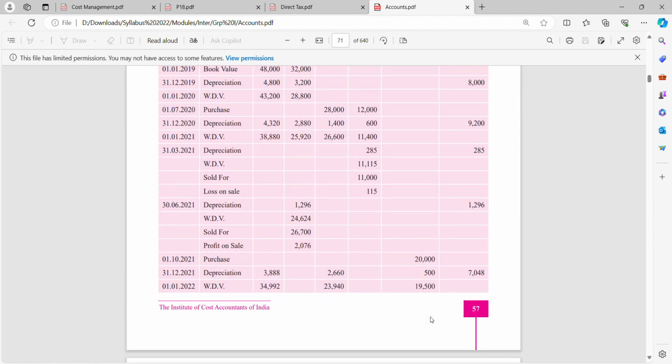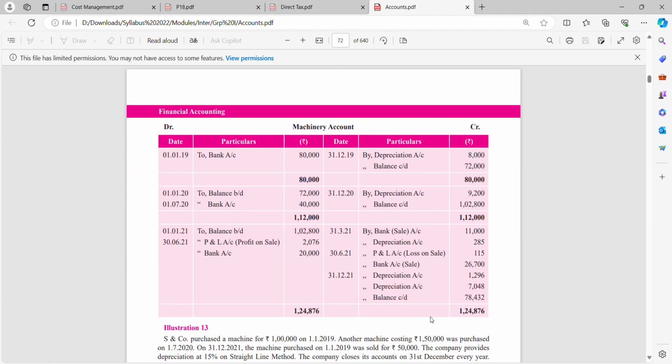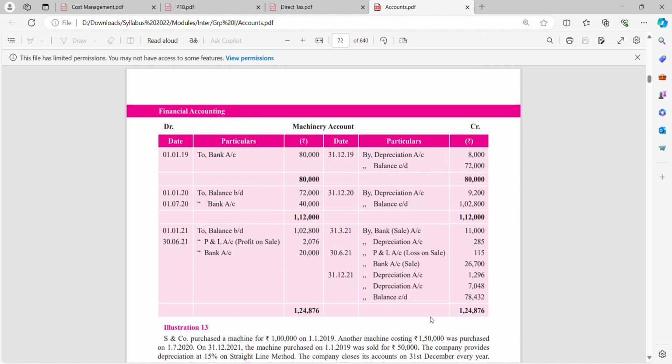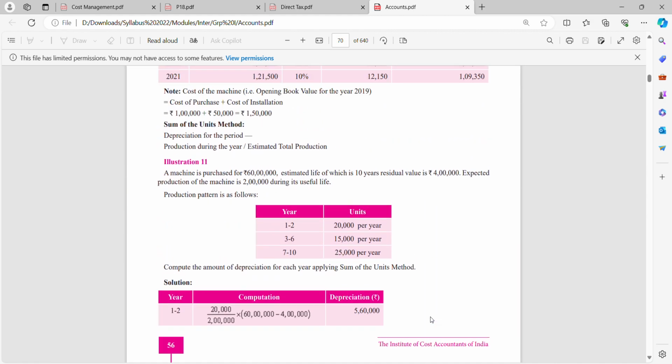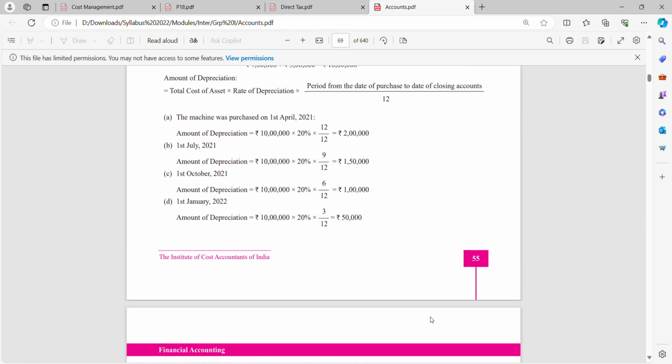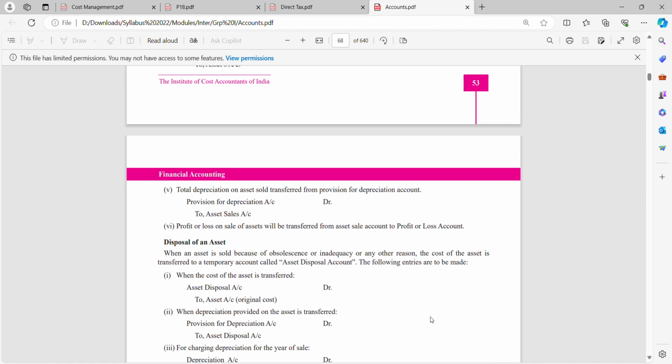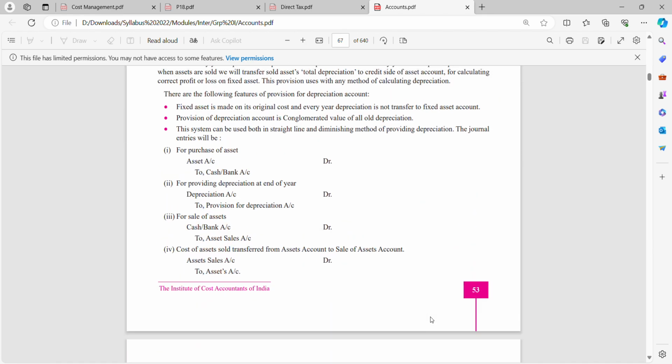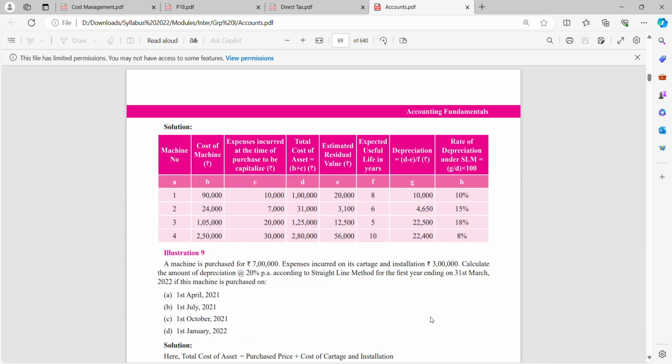After preparing the statement, you are posting in your machinery account. This machinery account is nothing but purchase of machinery and depreciation. If you see here, they have given you journal entries also. If you check the journal entries, in the same way the machinery account will attract depreciation and purchase entries.